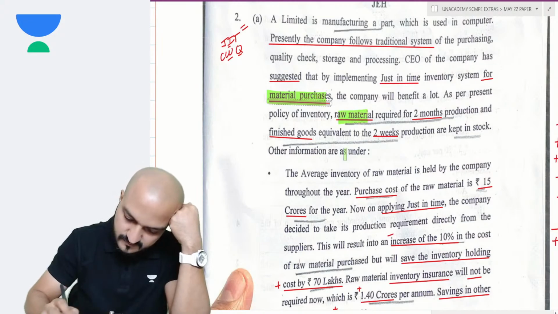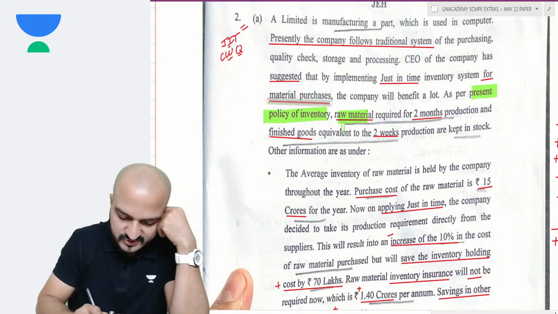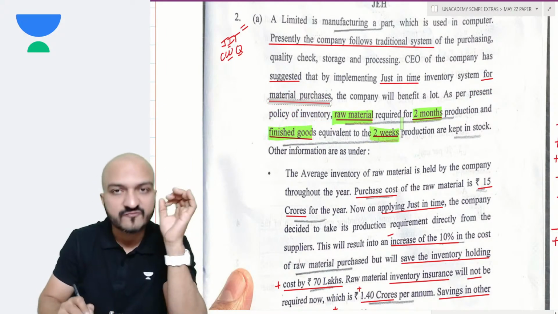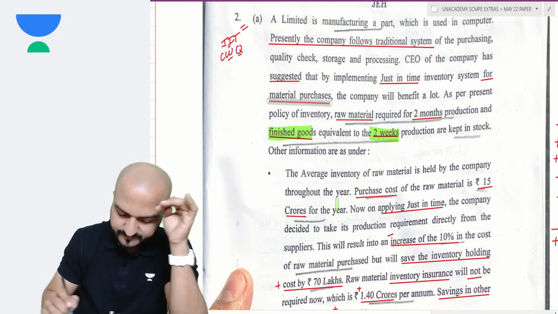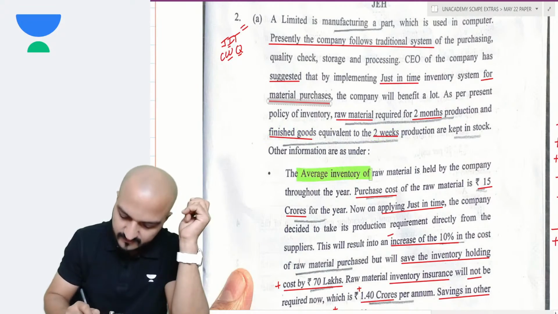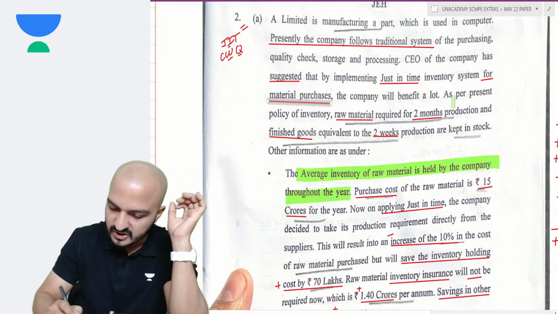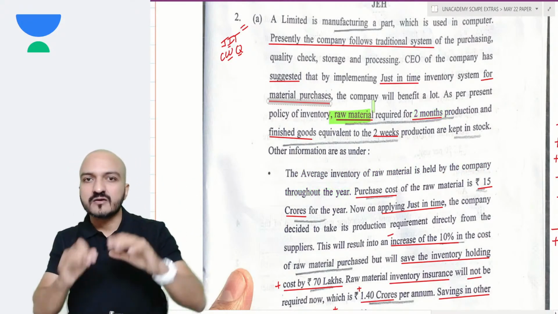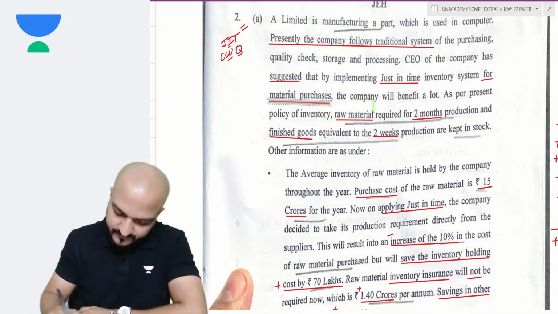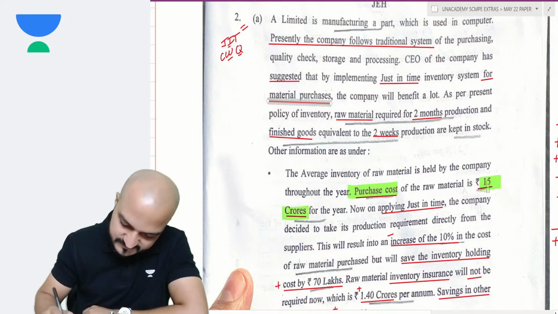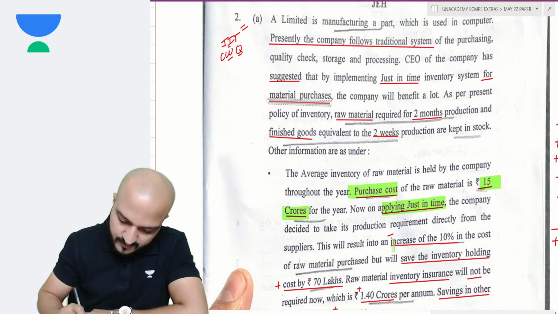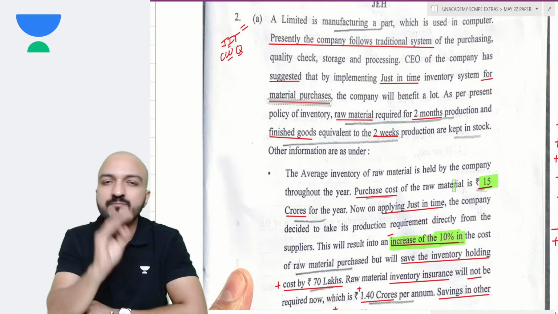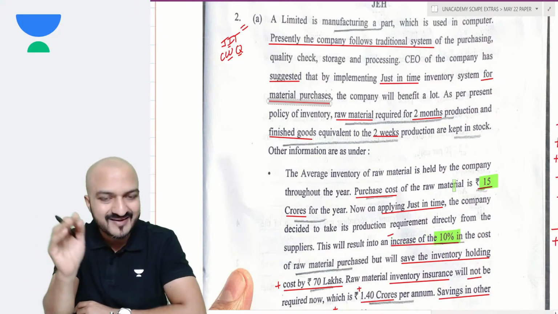As per the present policy of inventory, you keep raw material inventory of 2 months, and finished goods inventory of 2 weeks. This is the present policy. Average inventory of raw material is held by the company throughout the year. So this 2-month raw material inventory will be held throughout the year, and throughout the year you will incur holding cost on that inventory, right? The purchase cost of raw material is 15 crores. But if you apply JIT, then that purchase cost will increase by 10%. So 15 crores, 10%, 1.5 crore will be extra cost if you implement JIT.